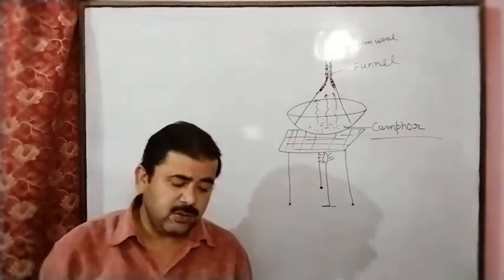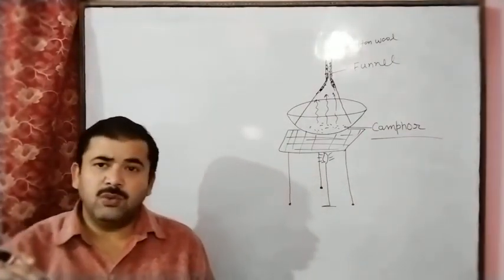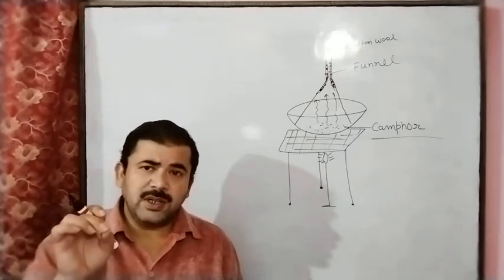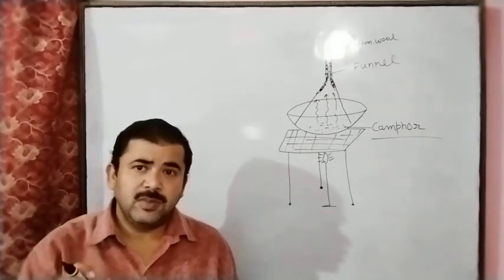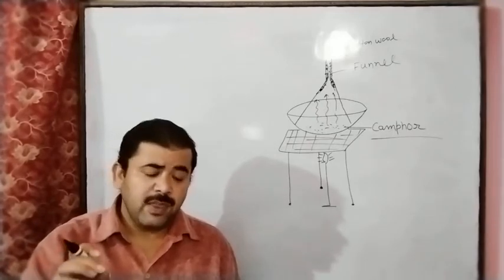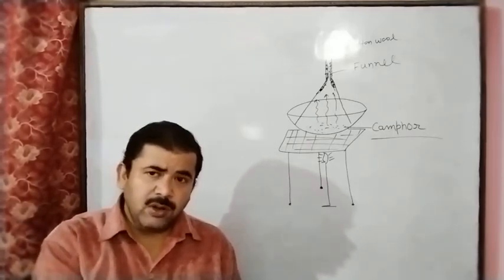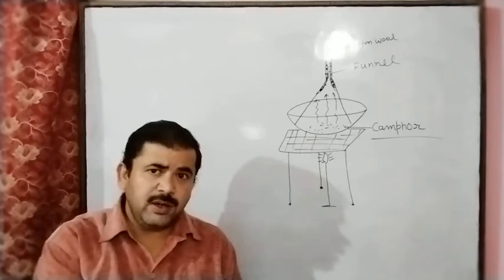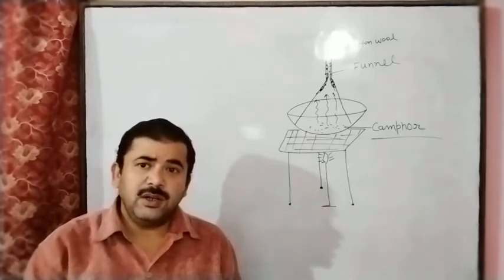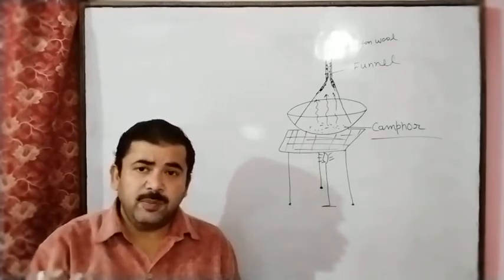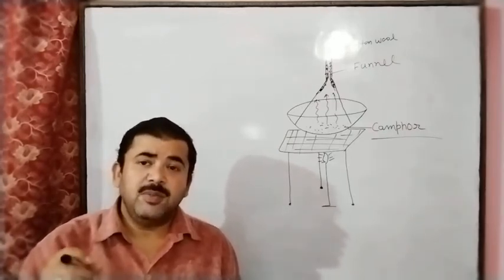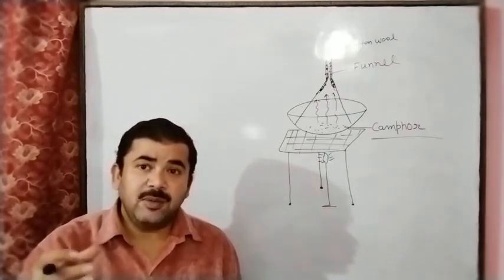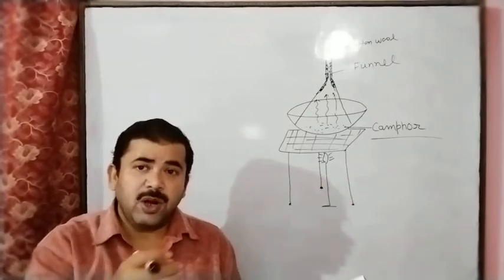Surgical spirit means ethanol; this is alcohol. If you rub it on the palm of your hand, you will feel a cooling sensation. What is the reason for this? Because this spirit absorbs the heat energy from your palm.